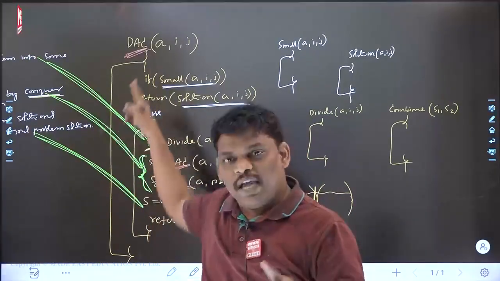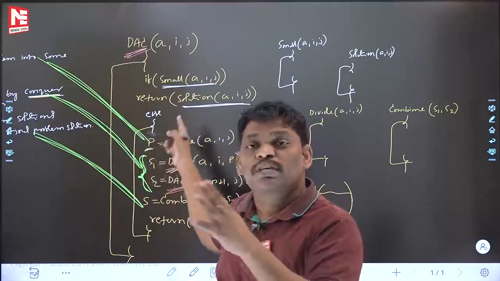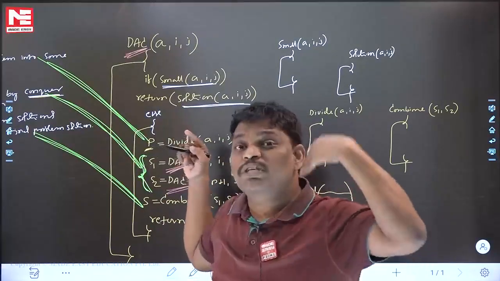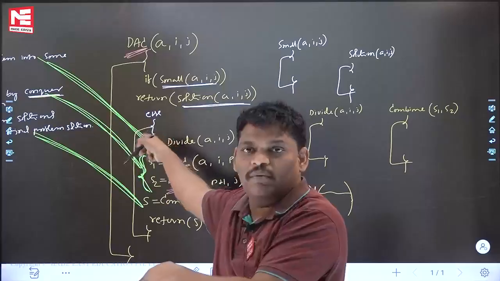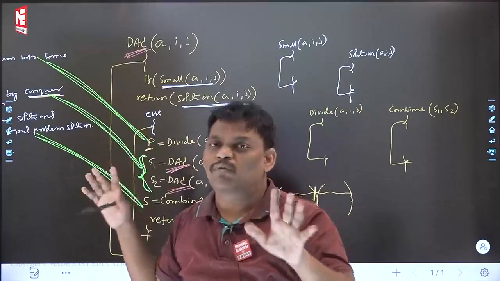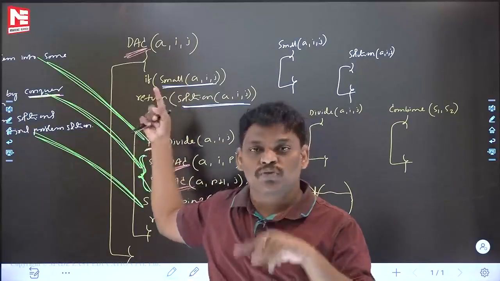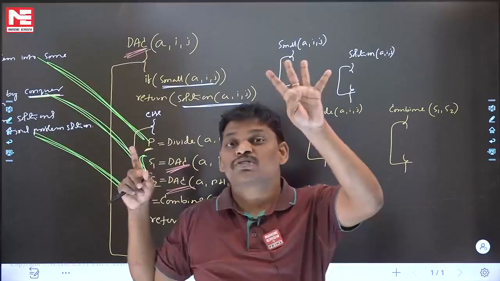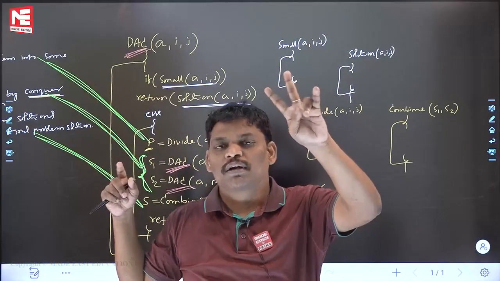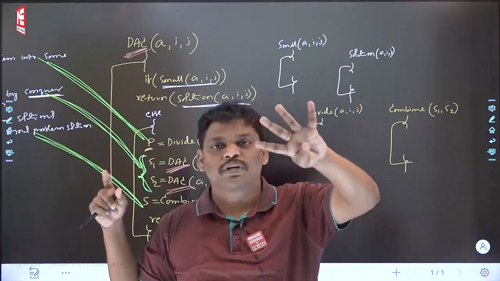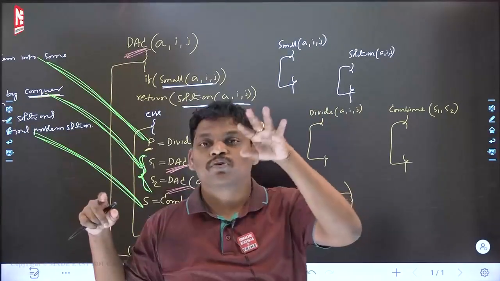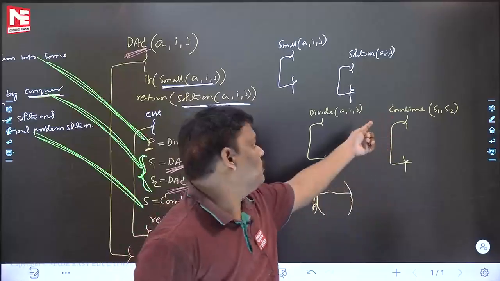Then what will you do? The same algorithm only will be there. What is the meaning of using divide and conquer? Because it is my problem, using this technique I want to solve it. In this technique, four functions you are using: small, solution, divide and combine. Right? Four functions. To my problem, those four functions code I should write.